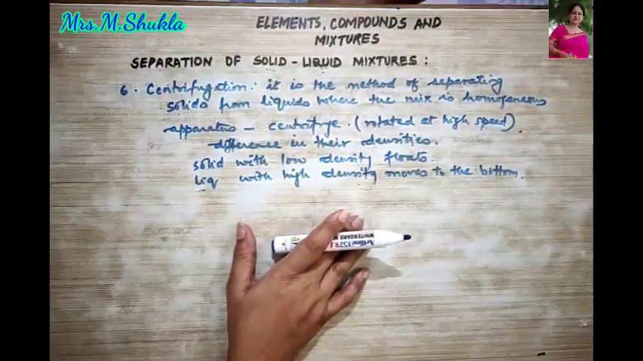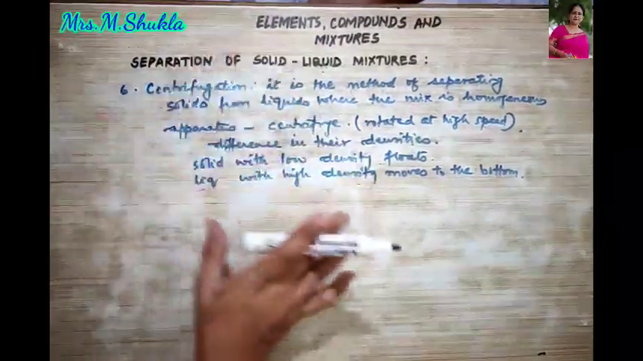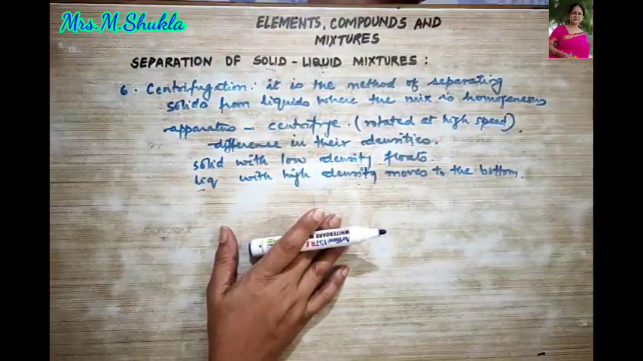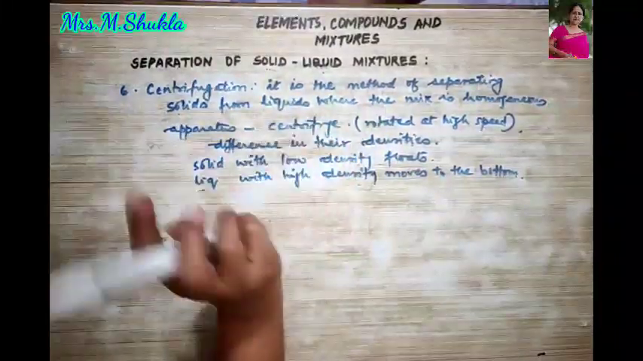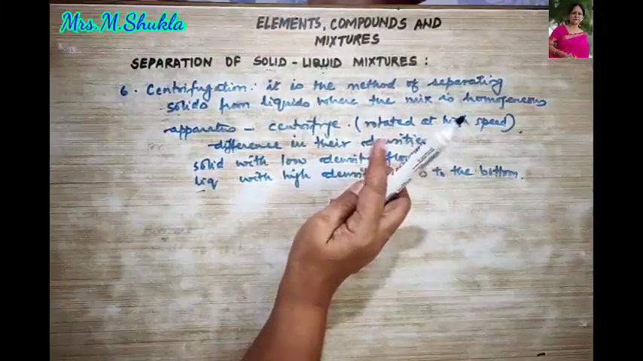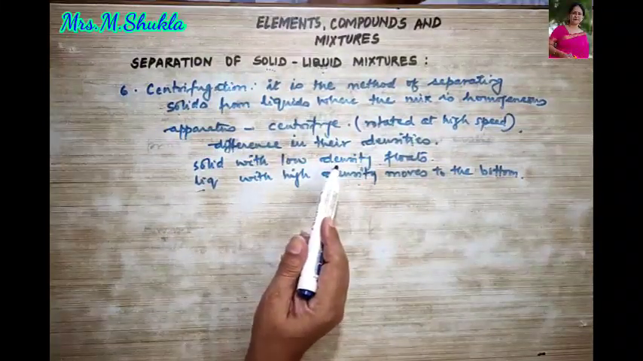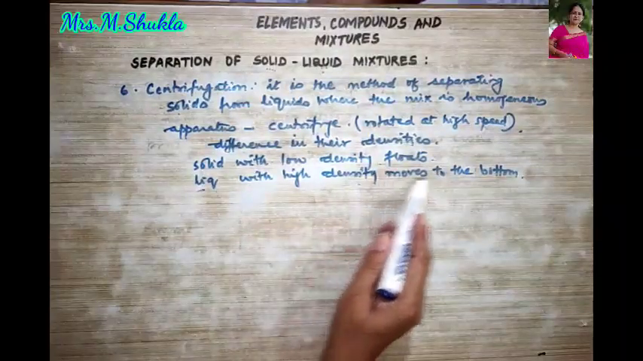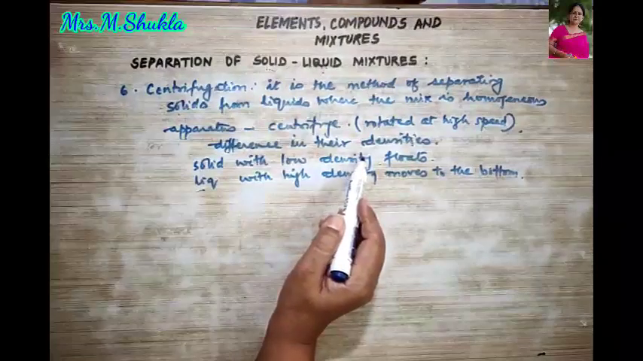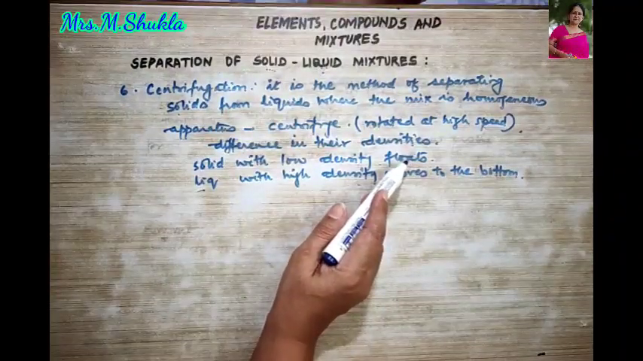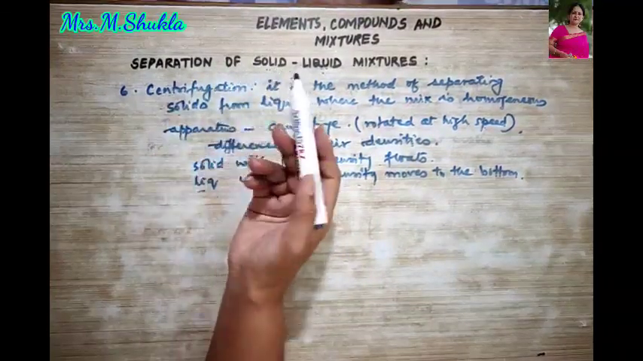Another good example, if you can recollect, washing machine. Washing machine also uses the process of centrifugation in the dryer, where when you keep the wet clothes and you put on the dryer, what happens? It rotates at a very high speed. Solid, which is your clothes, at low density, they come up, and the liquids, they move away from the bottom. The water is removed and only your dry clothes are left behind in the dryer. Right? This is also an example of centrifugation.